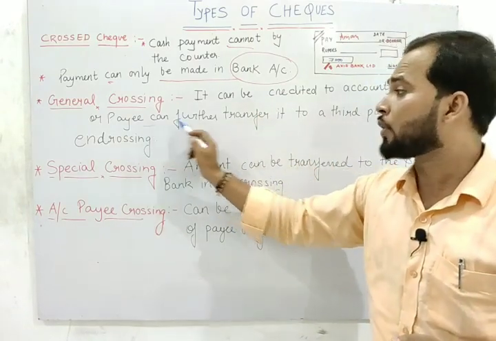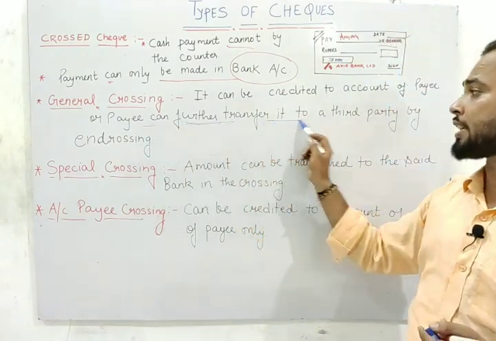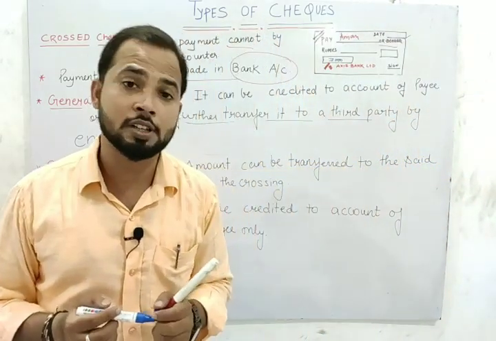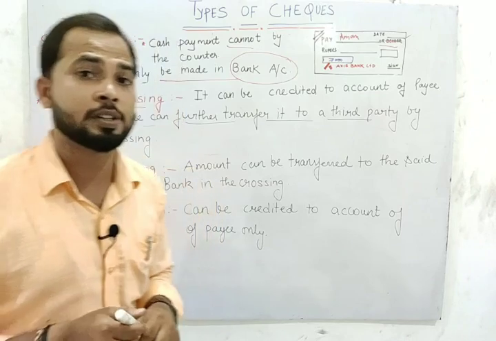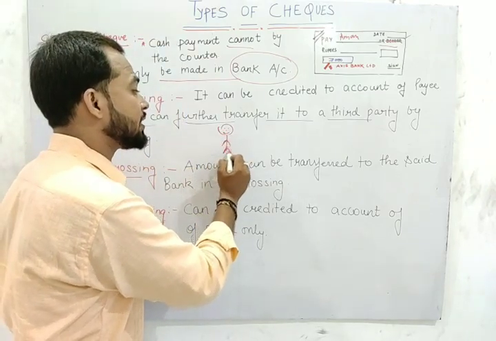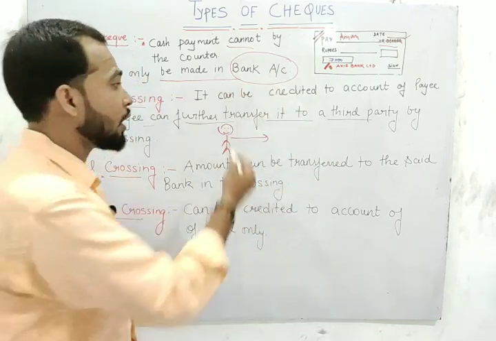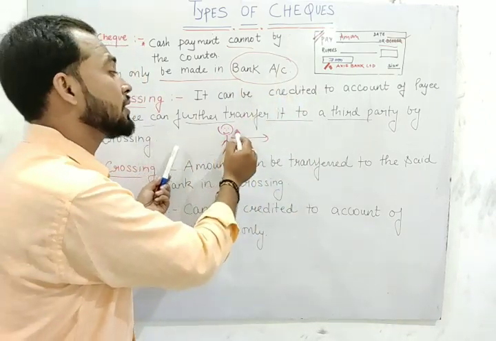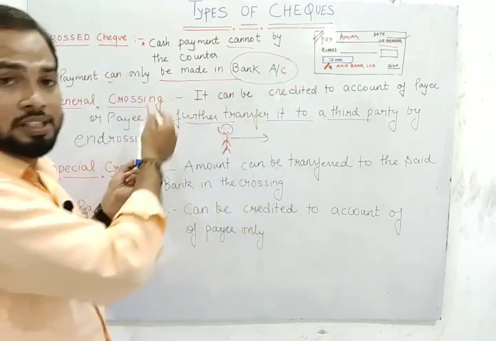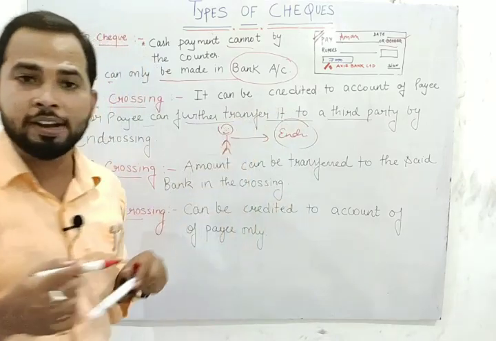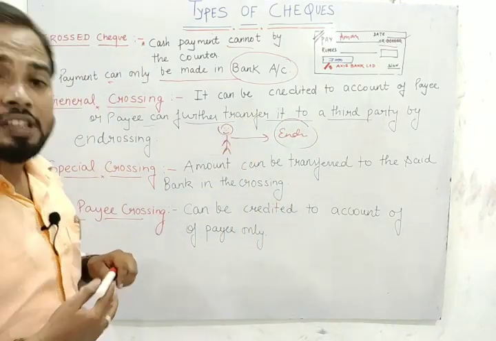Or if Aman, the payee, wants to further transfer it to a third party, it can be transferred with the help of endorsement. I have already explained the meaning of endorsement. If Aman wants to transfer this check to any person, how can he transfer it in case of general crossing? In case of general crossing, he can transfer a crossed check with the help of endorsement. Okay. What is the meaning of special crossing?